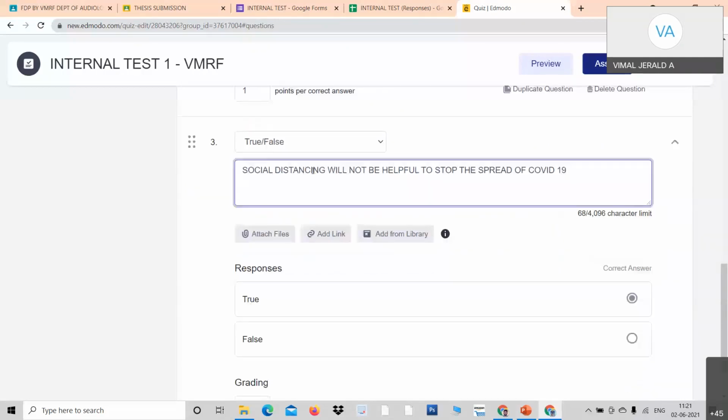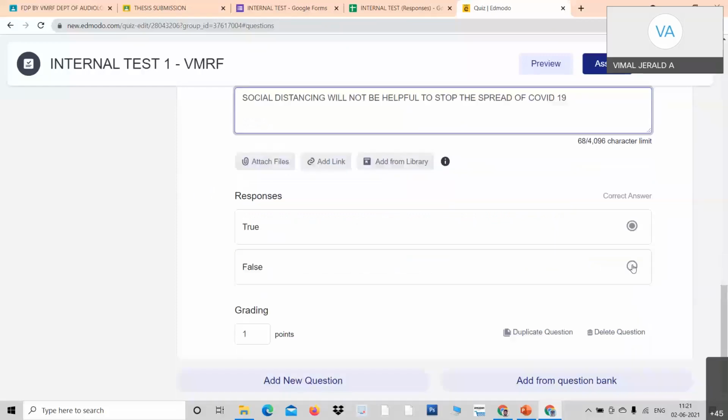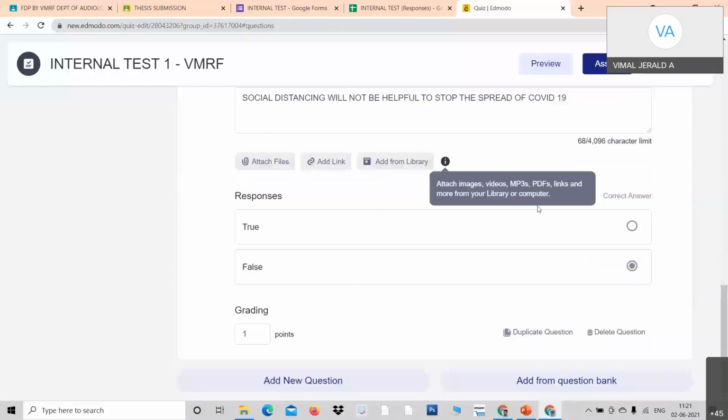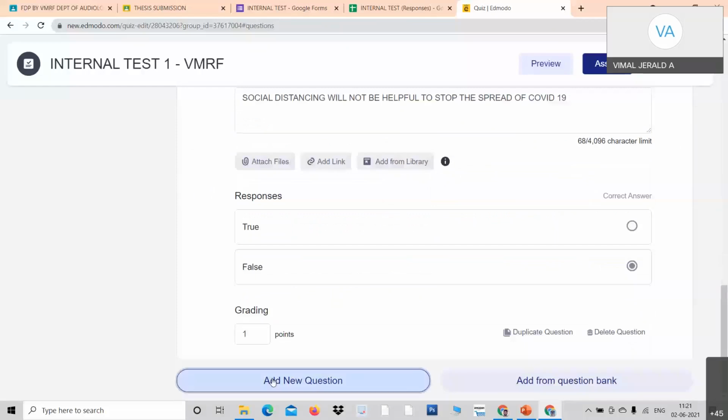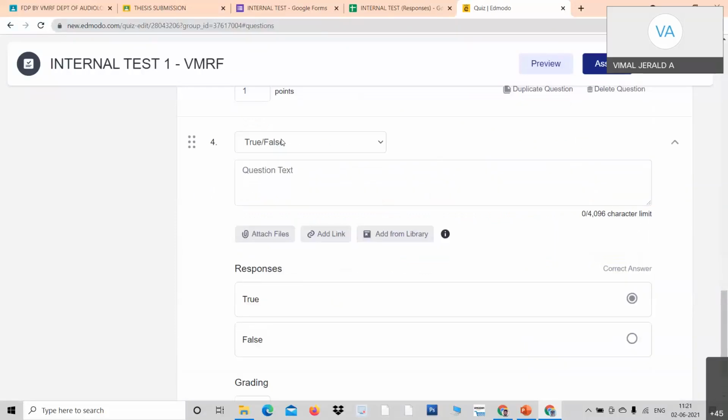So what do I do? I have to give the correct answer. So for one-word answers, all the answers will be corrected by the machine itself. So I have given. Now I go down. See, true or false has been fixed. Now I go for the third question. Add new. Now come back here. See, I can go for matching. Match the following. See, I can go for match the following and go here.